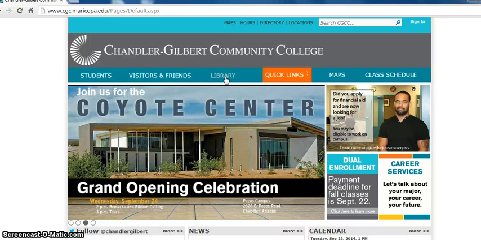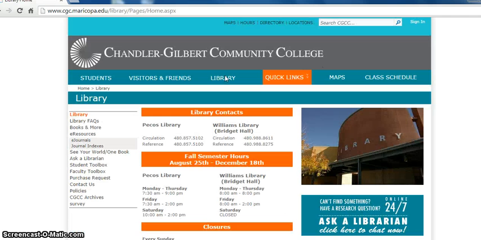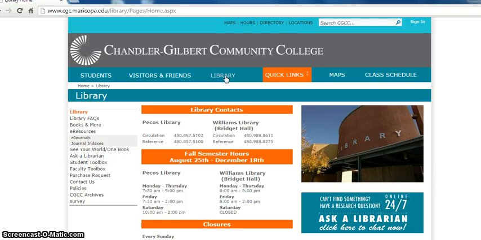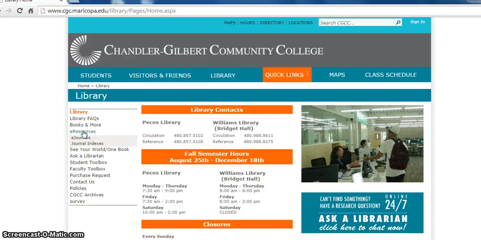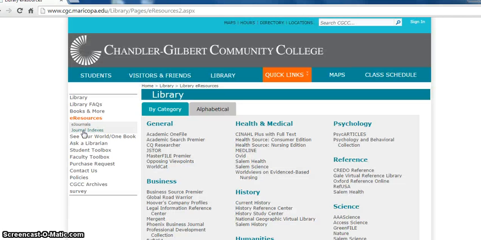Last time we got together, we discovered that the library is nice and easy to find now. It is in the top bar of the campus homepage. So anytime you go to the campus homepage, it is right there. You're going to go back to the library to get to the databases. When you're at this screen, I'm hoping you remember, the first thing we did was go to eResources. And you and your partner are going to do 2 different strands of research.